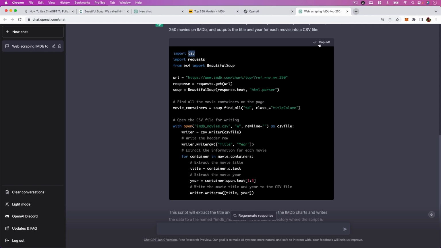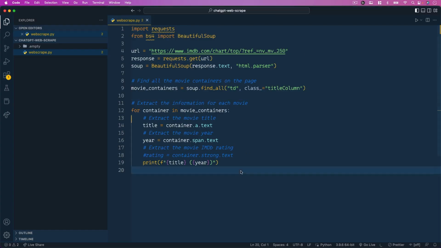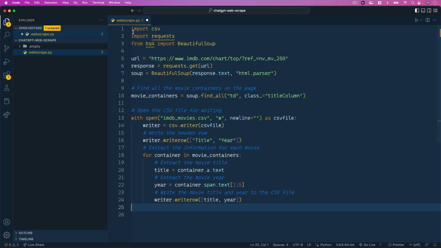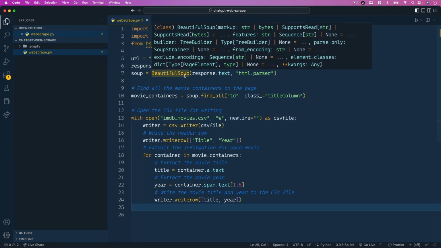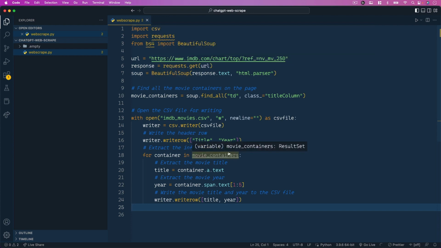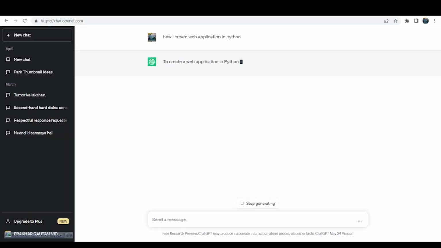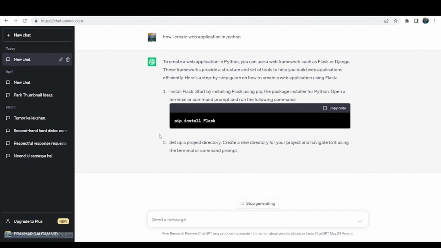Picture this. You have a vision for a web application that will captivate users and provide them with a seamless online experience. How can you bring this vision to life using Python? Fear not, ChatGPT holds the key to unlocking the possibilities. To embark on the journey of creating web applications in Python, all you need to do is ask ChatGPT a simple question like, how can I create a web application in Python? Be prepared to witness a world of opportunities unfold before your eyes.